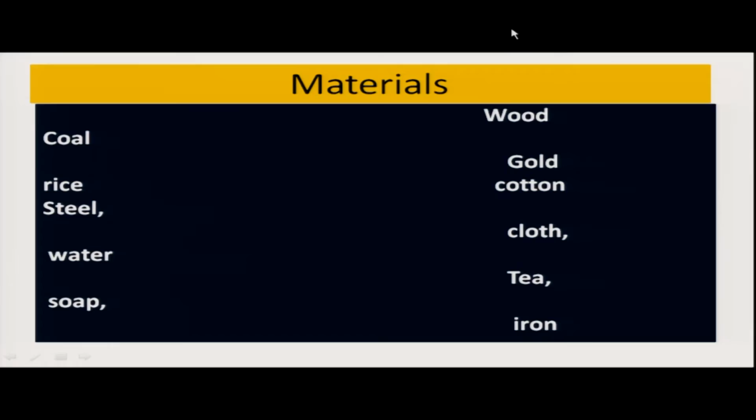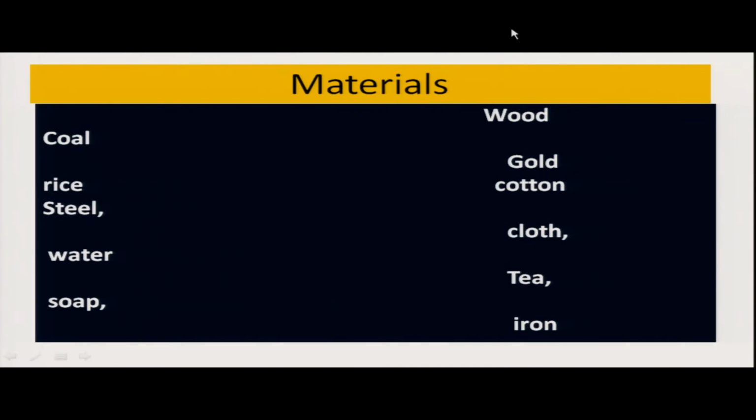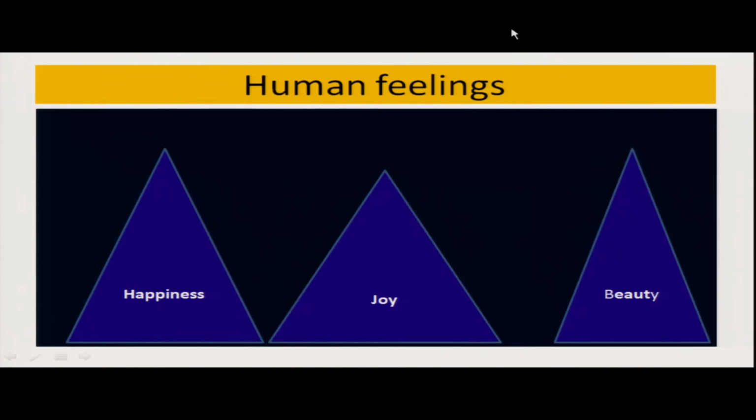So first one is materials, means वस्तु, विशिष्ट पदार्थ, like coal, rice, steel, water, soap, wood, gold, cotton, cloth, tea and iron. Listen dear students, the materials are coal, rice, steel, water, soap, wood, gold, cotton, cloth, tea and iron.